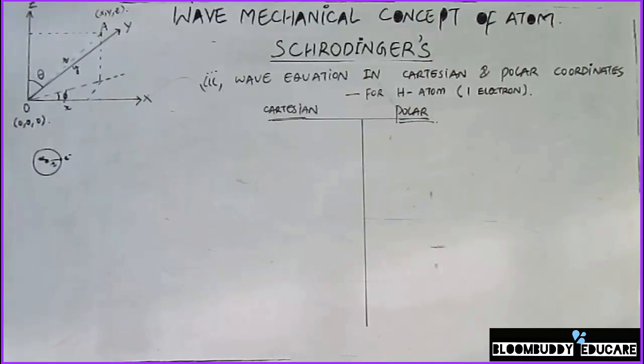Next in our lecture we are going to see how this Schrodinger's wave equation can be used in Cartesian and polar coordinates for solving the one electron species or hydrogen atom like species.